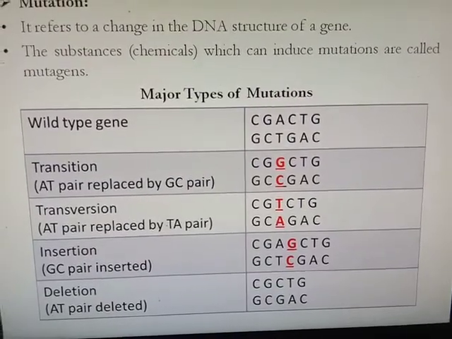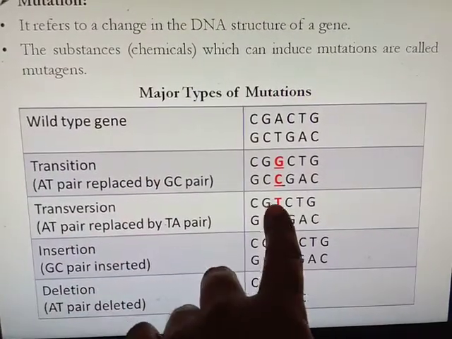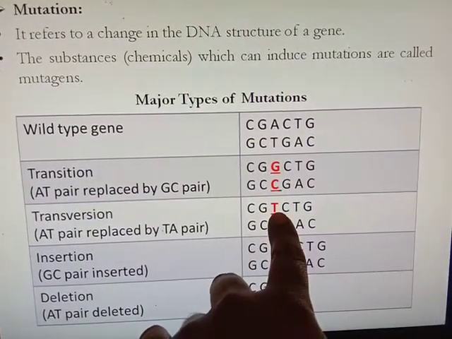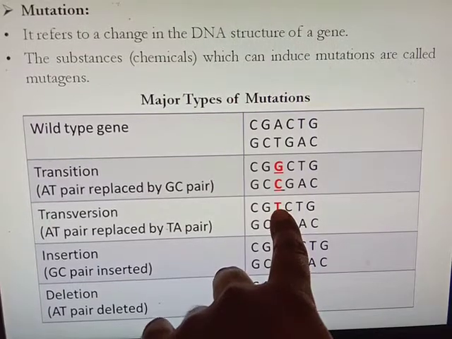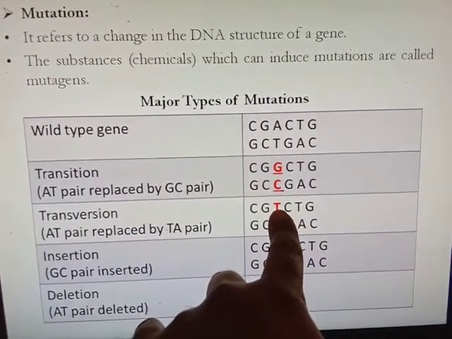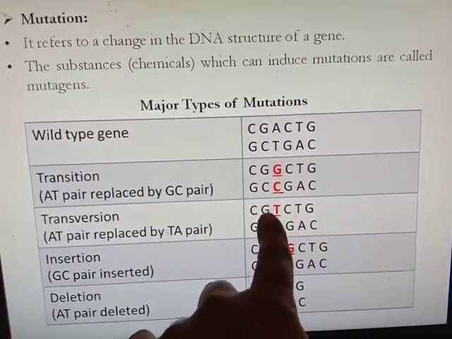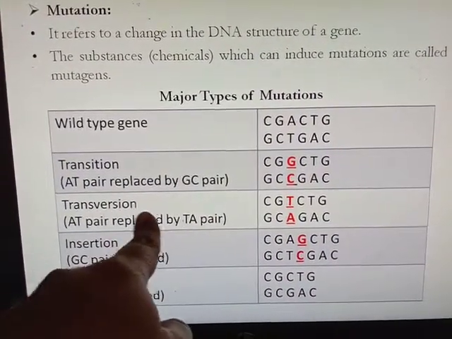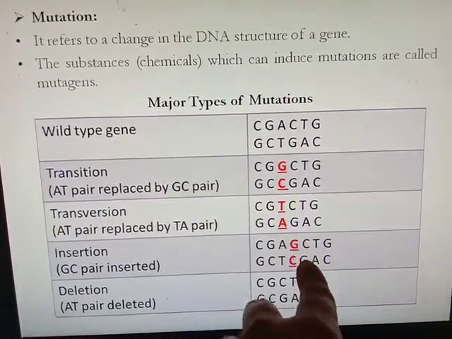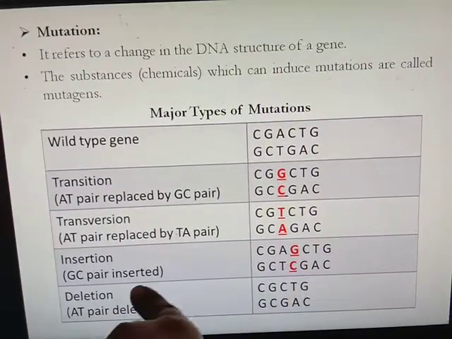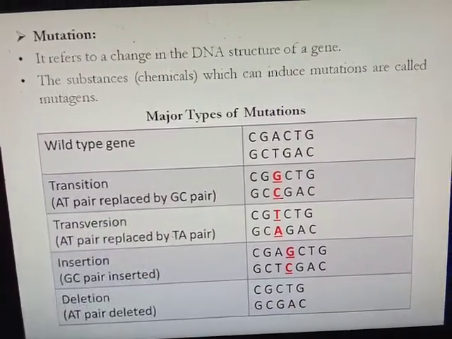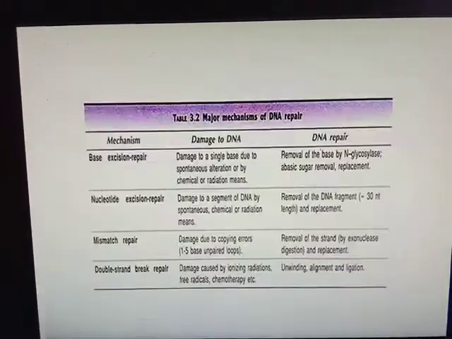Then transversion. Here adenine is a purine, and thymine is a pyrimidine. If a purine is replaced by a pyrimidine, then this type of mutation is called a transversion mutation. Then insertion mutation means sometimes a nucleotide or base is added into the DNA. Or deletion mutation means one pair of nucleotides is removed.